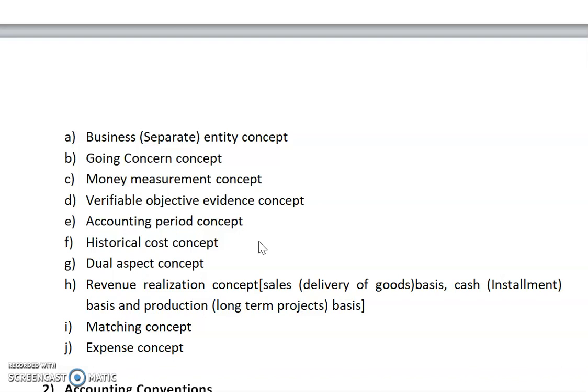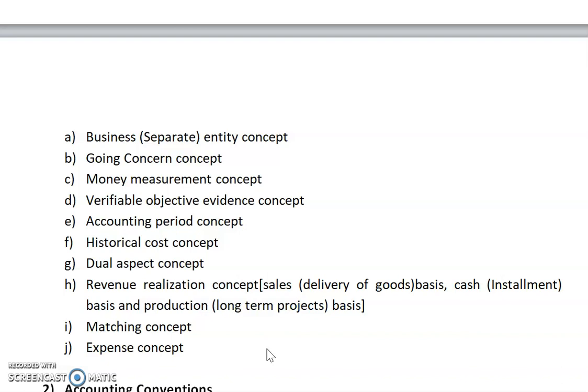Suppose we purchase goods on 15th April, and the payment of those goods is on 30th April.